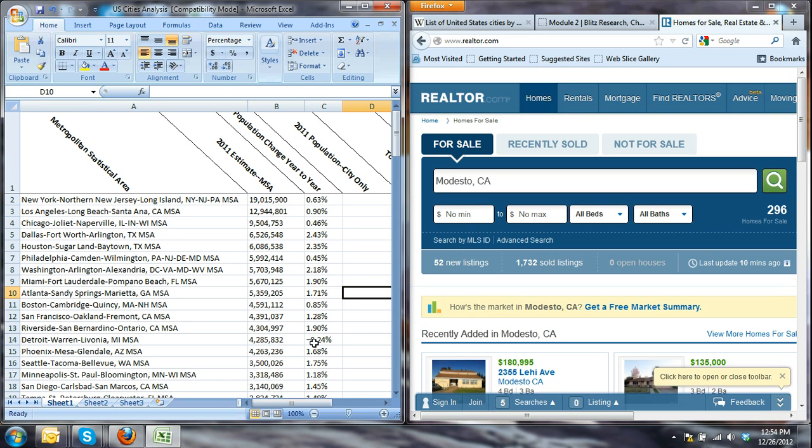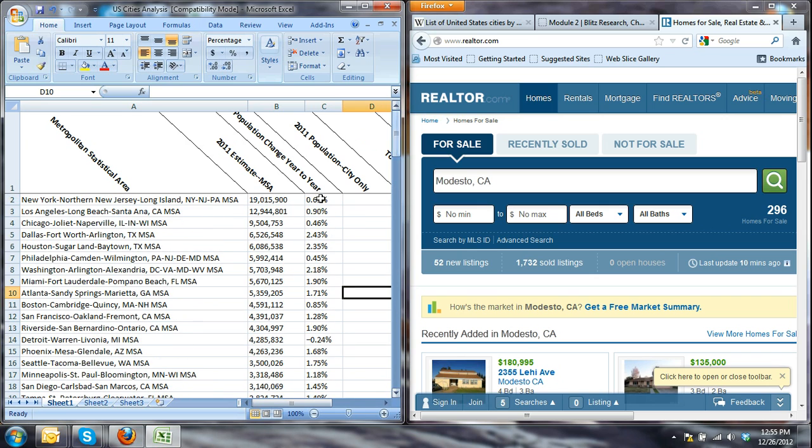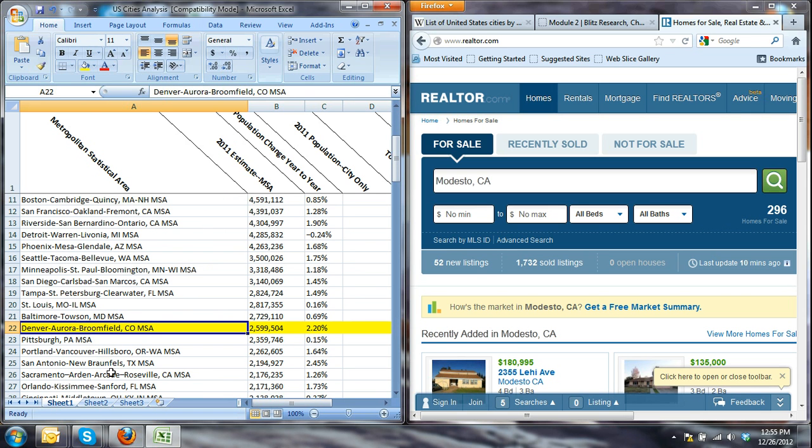As I said, Larika's already started putting together this list of all the major cities and the populations of those cities. This is the entire metro population of the city. So, for example, Denver would encompass Denver, Aurora, Broomfield, probably Westminster. It encompasses the whole metro city, so that is the population of the metro city of Denver. I'm also going to have Larika just put the population of Denver only, which is one of her tasks.